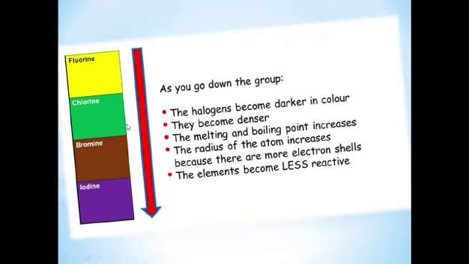When we move down, the atomic radius increases because more shells are added to the atoms. As more shells are added, the radius and density increase, and reactivity decreases. Now it is not as easy for iodine to gain electrons as it is for fluorine. Therefore, iodine is the least reactive and fluorine is the most reactive halogen. So as we go down, their reactivity decreases.